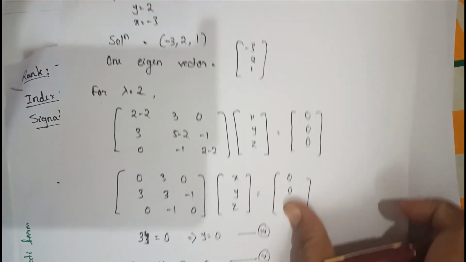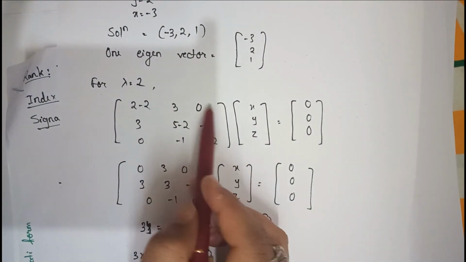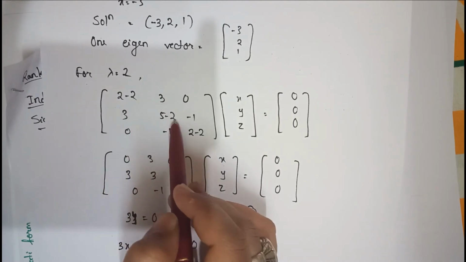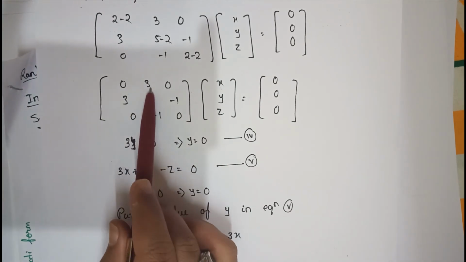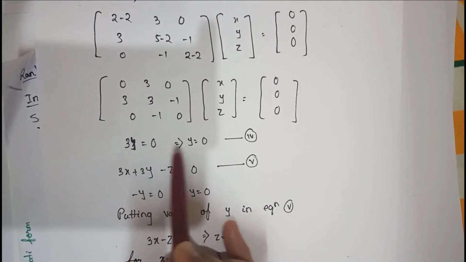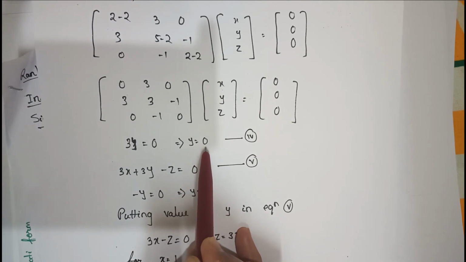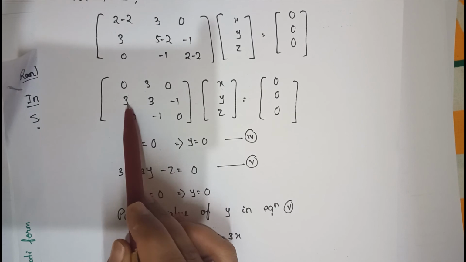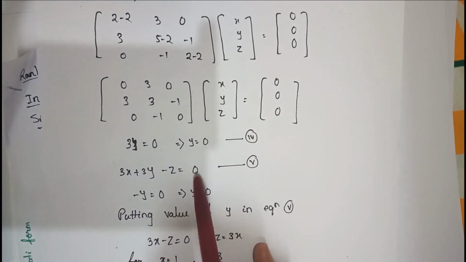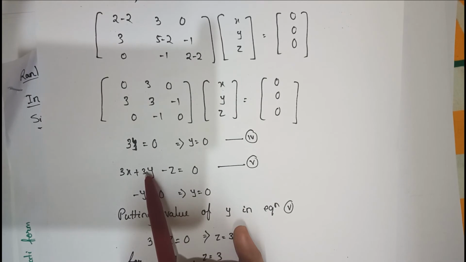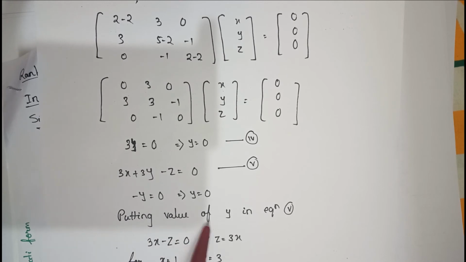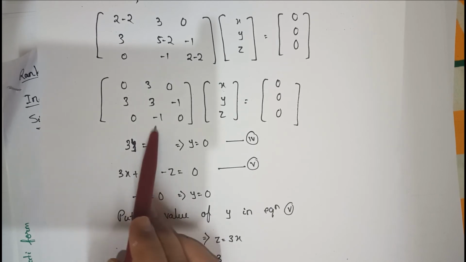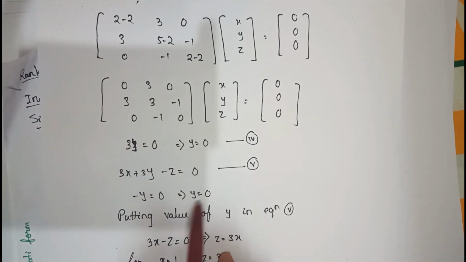In a similar way I have to replace lambda with another value, that is 2. This is the matrix and I replaced lambda with 2. Then I found the equations. There is only 3, and it is multiplied with y, so 3y equals 0, so y equals 0. Now I got the direct value. The next one is 3x plus 3y minus z equals 0. Putting the value of y in equation 5, I get 3x minus z equals 0, so z equals 3x, right? And the last equation is minus y equals 0, that means y equals 0.